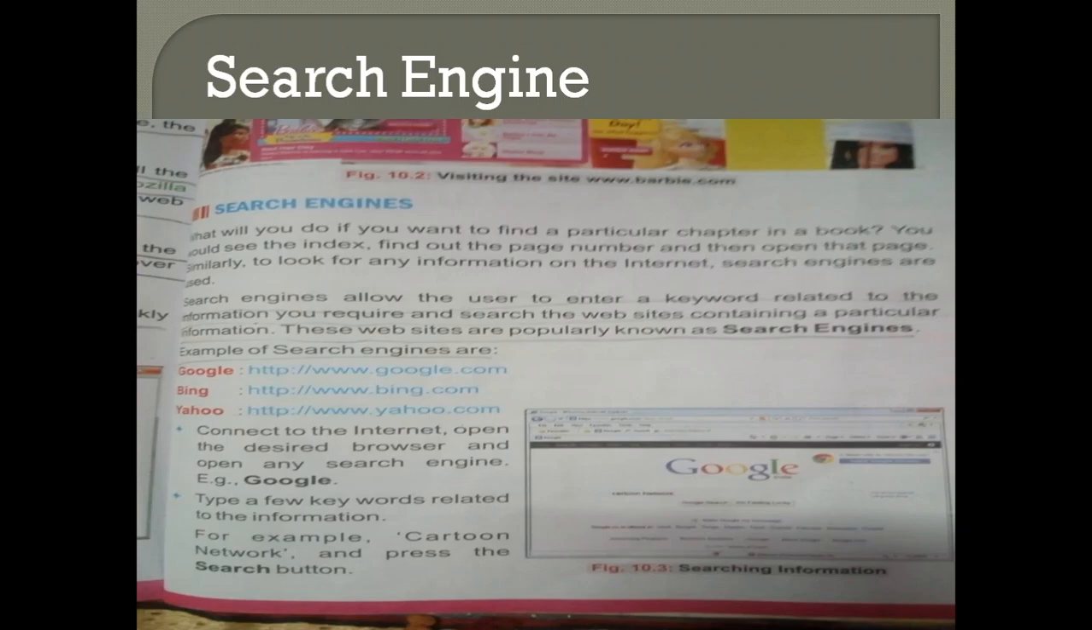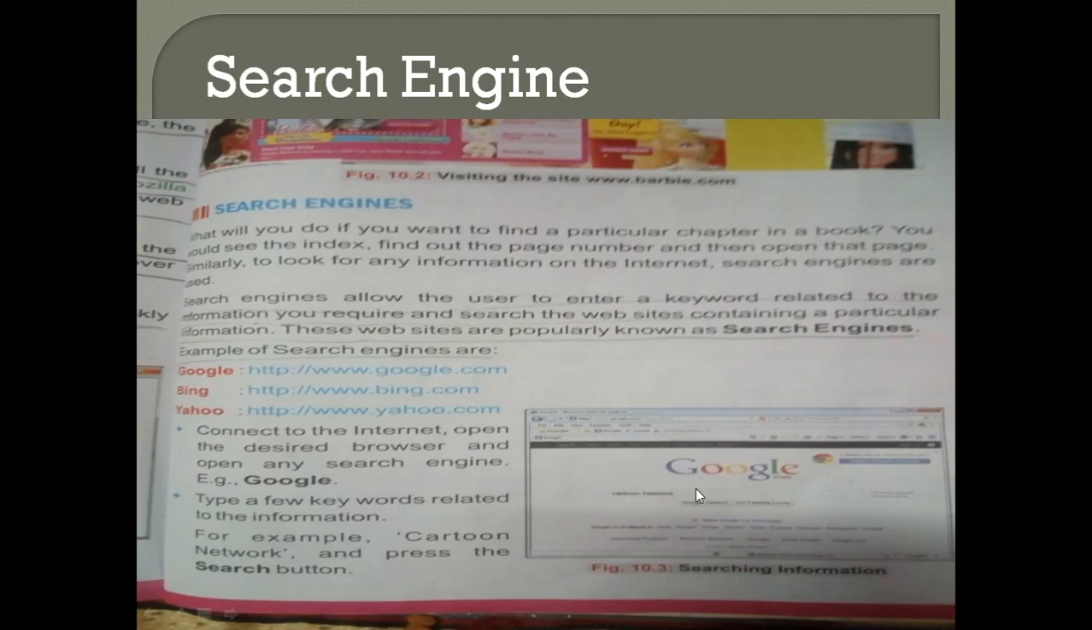In that you can type your information and it will immediately search for you. The engines are like Google, Bing, Yahoo, right? You open any web browser, type the search engine, for example www.google.com. You can see this type of screen will be opened and you can type here the information you want to collect from internet. Here is the example given of Cartoon Network. Just type Cartoon Network and there is your option called search. Just click on that and you will get the information related to the Cartoon Network.